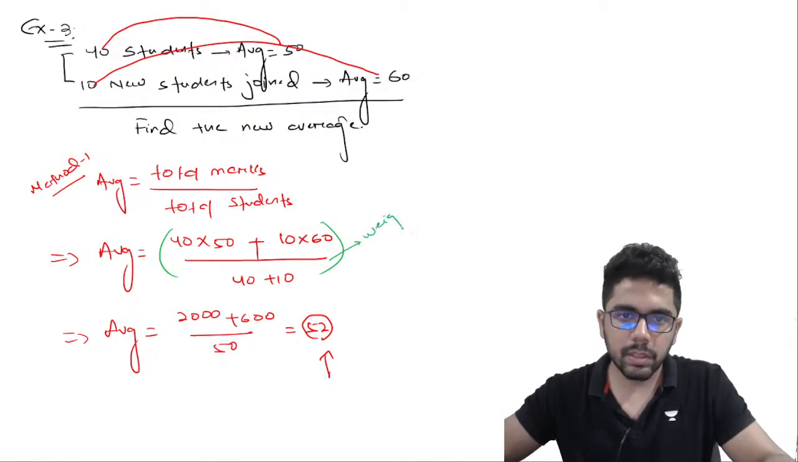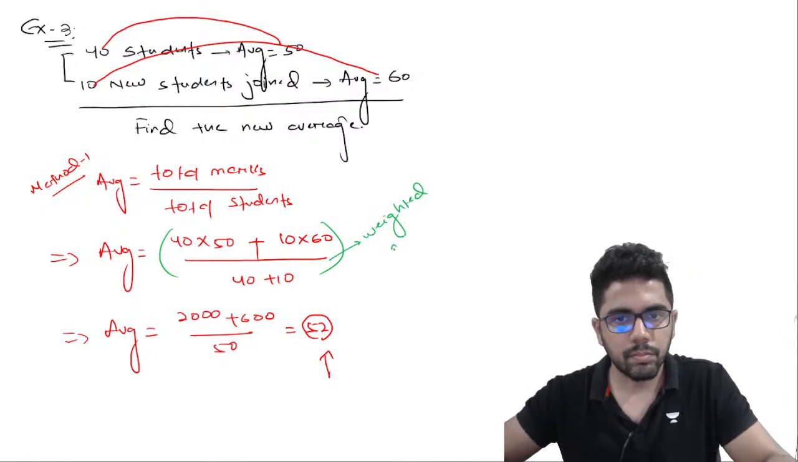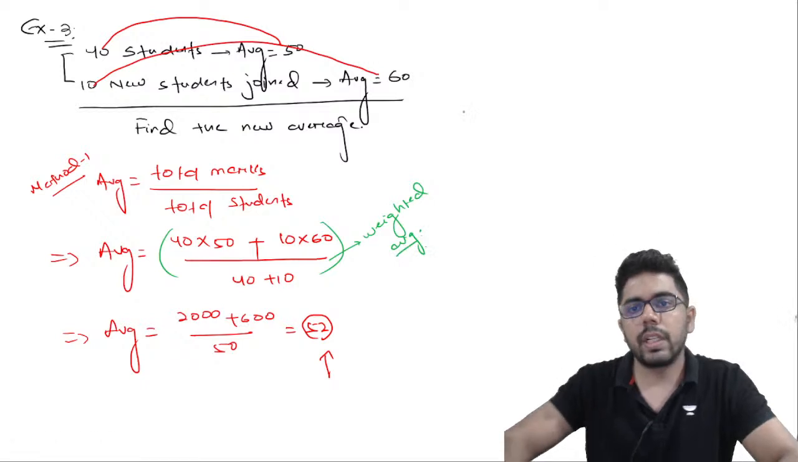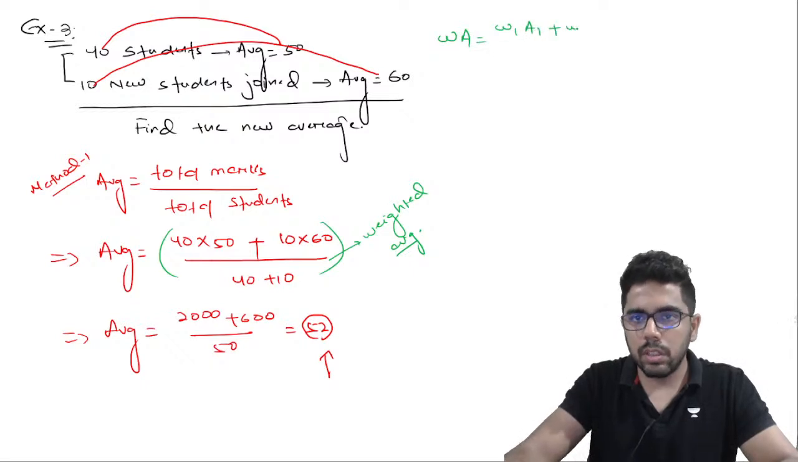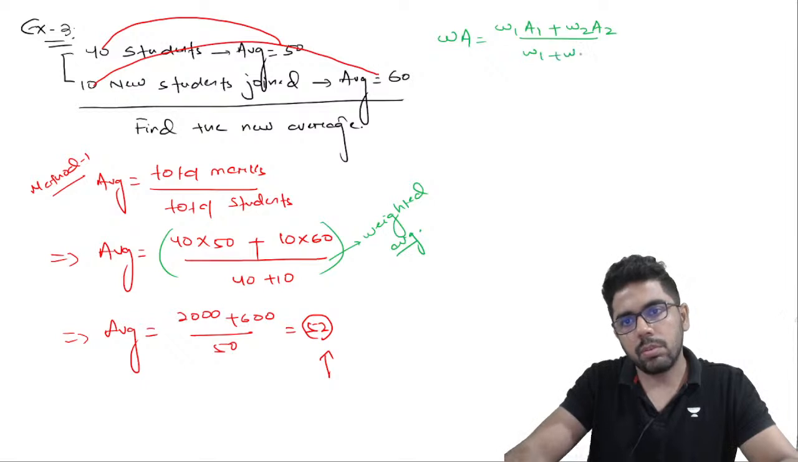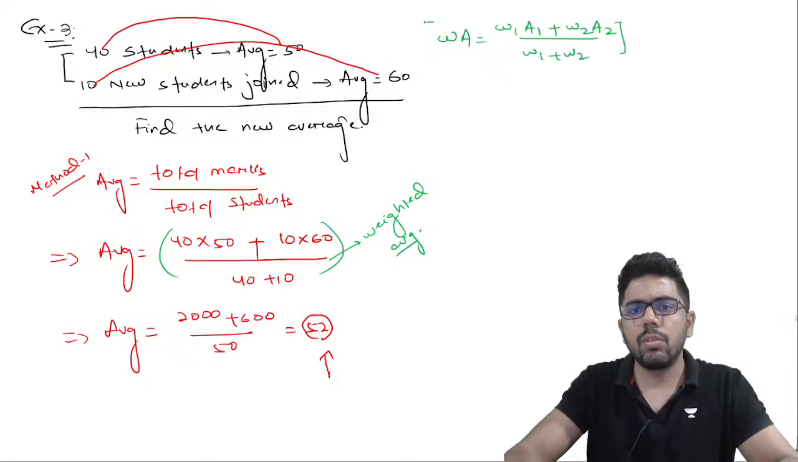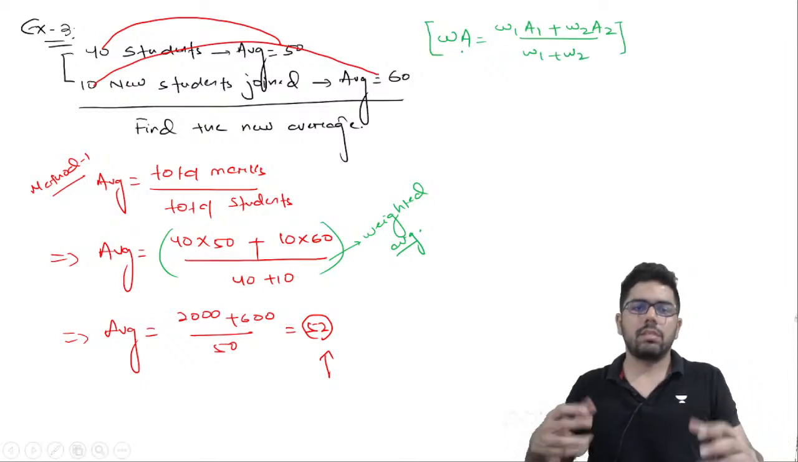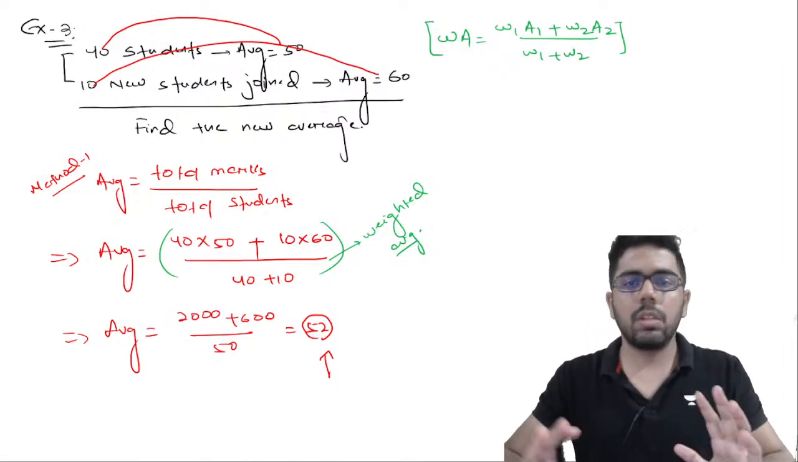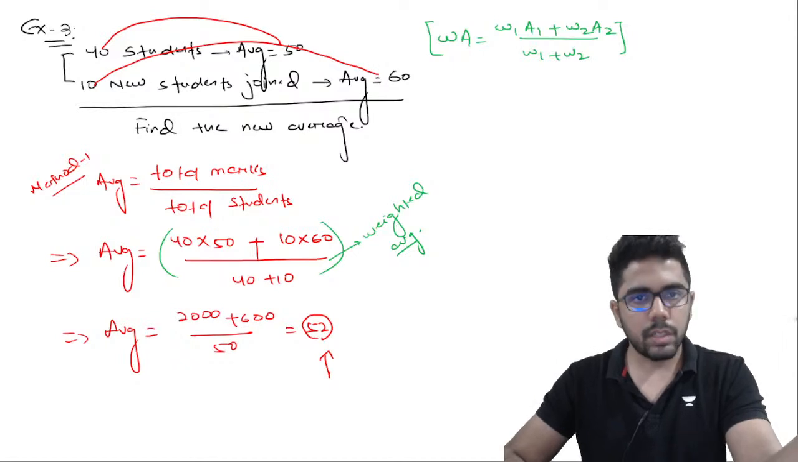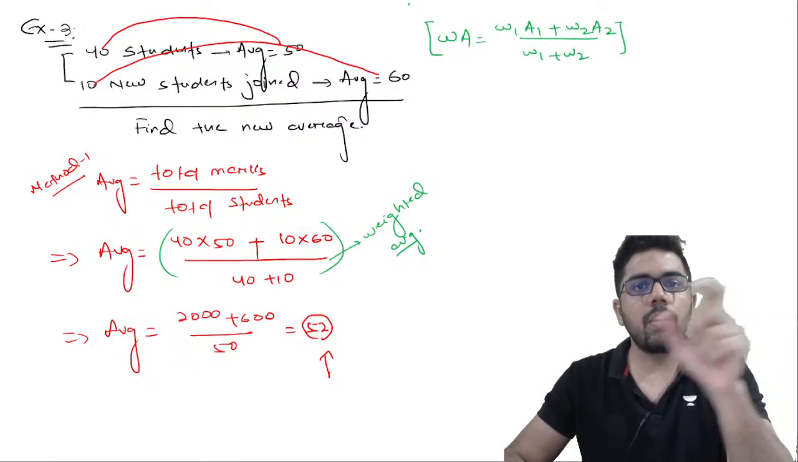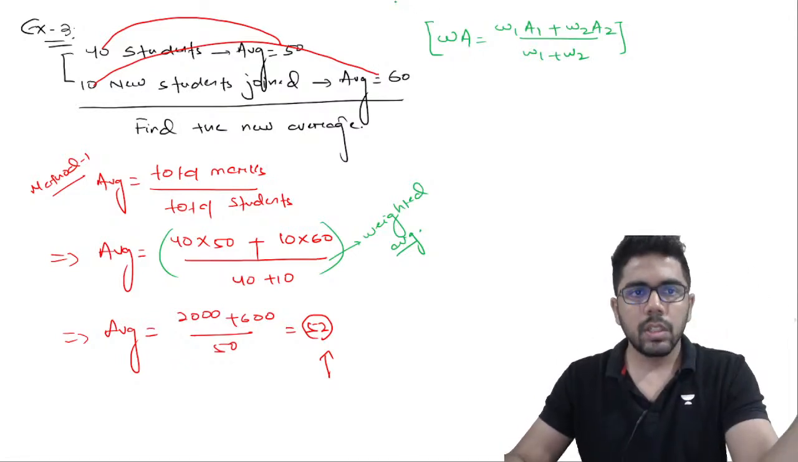as weighted average. This is called weighted average. I can write weighted average as WA is W1A1 plus W2A2 by W1 plus W2. No need to mug up the formula, just try and understand. The same thing is happening, total marks by total number of students. We are doing just that, but how are we doing it, why are we doing it. So here W1, W2 are called weights.